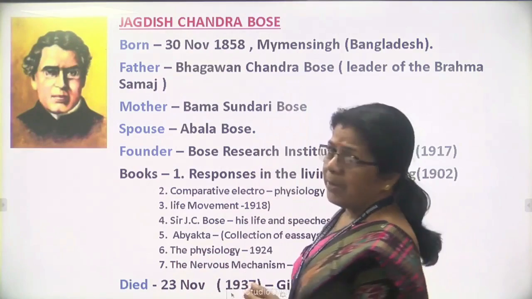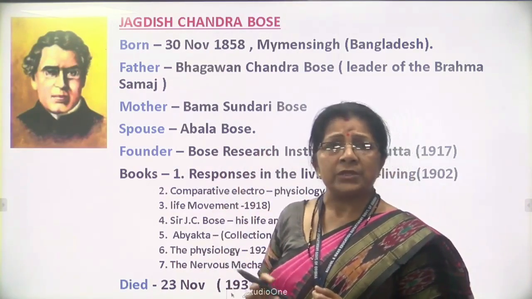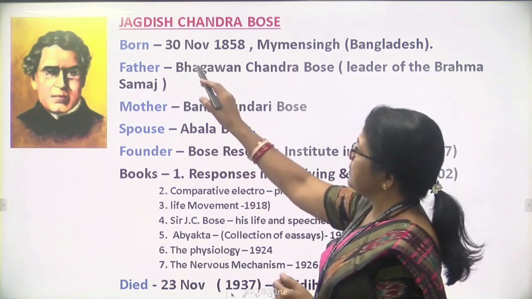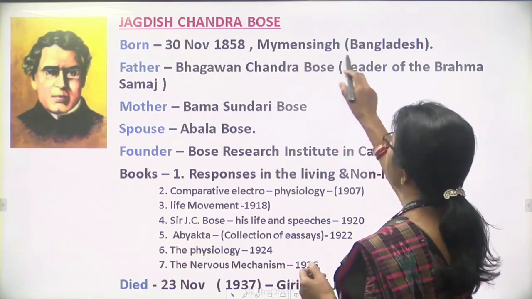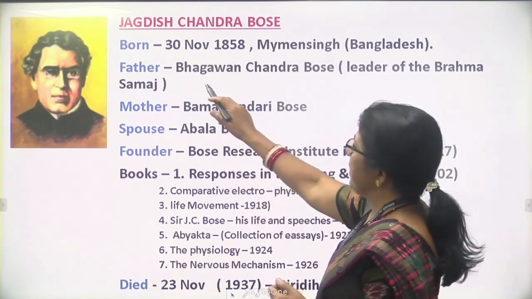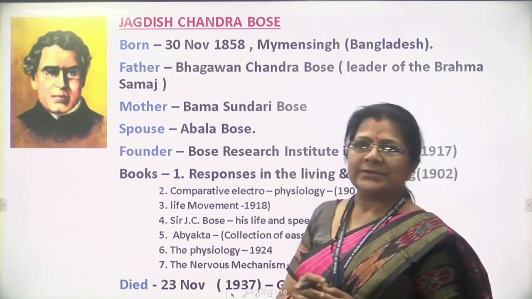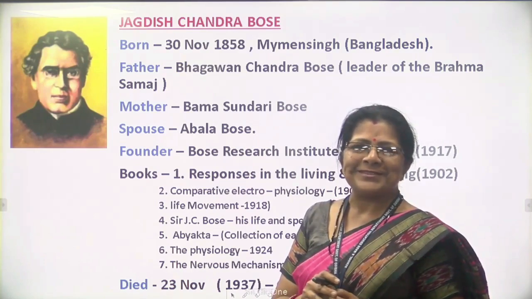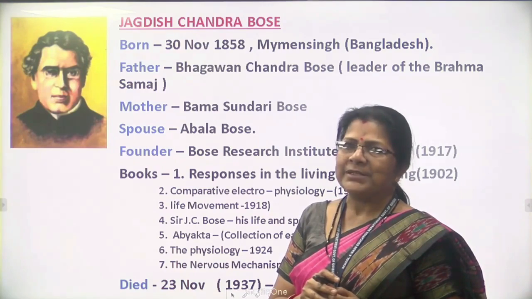Now you write down all these data about Jagdish Chandra Bose. He was born on 30 November 1858 at Mymensingh. Now it is in Bangladesh. Then his father was Bhagwan Chandra Bose, leader of Brahmo Samaj. Who was the founder of Brahmo Samaj? Raja Ram Mohan Roy was the founder of Brahmo Samaj.